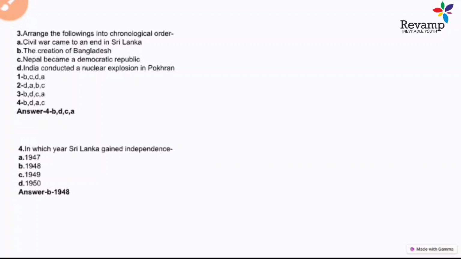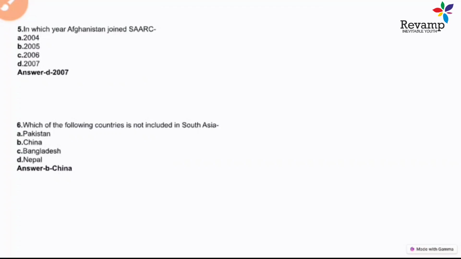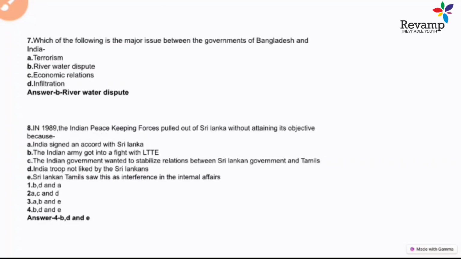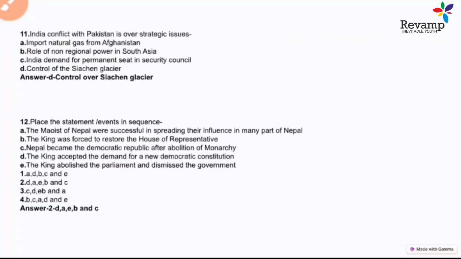Like in question number 3: arrange the following in chronological order: end of civil war in Sri Lanka, creation of Bangladesh, Nepal becoming a Democratic Republic, India conducting its nuclear explosion. So you can see these sorts of questions used to come in the exam, and next year also this sort of question is going to come. So these are the questions you should practice for your better preparation.